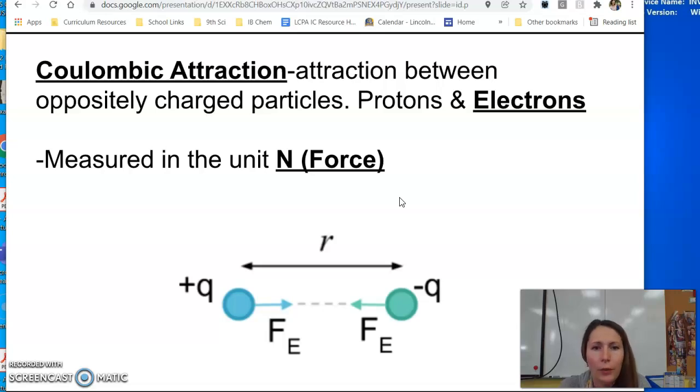So the 3 things we're looking at with Coulomb's law, or Coulombic attraction, is charge, which is represented with a Q in this picture, force, which is our big capital F, we've talked about force before, and then this R. R is representing the distance or radius between the 2 charged particles, so in this case the distance between the proton and the electron. And so there's some relationships we can talk about related to charge and force, and distance and force, and that's what you did in your virtual lab, and then we're just going to summarize.